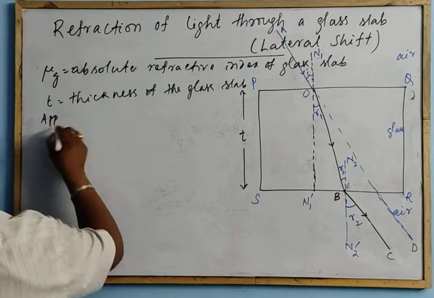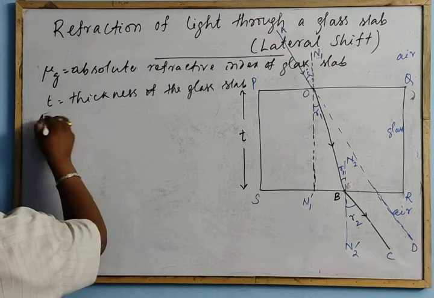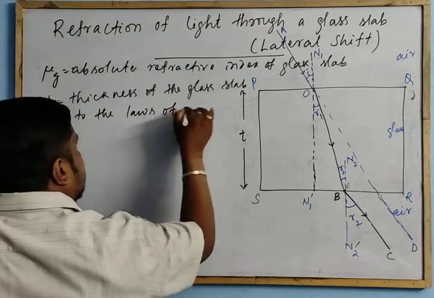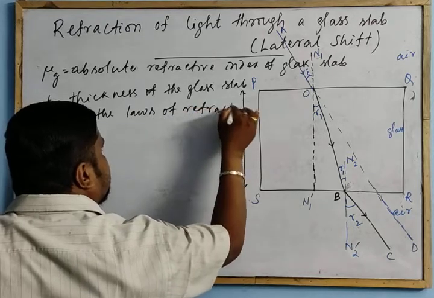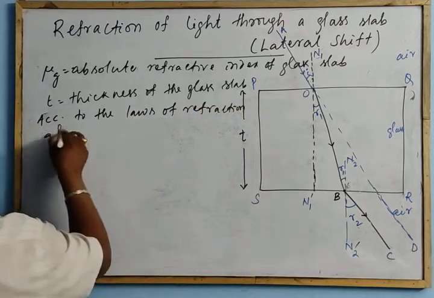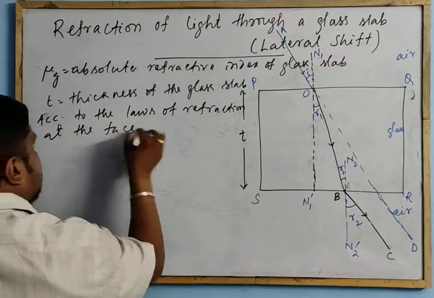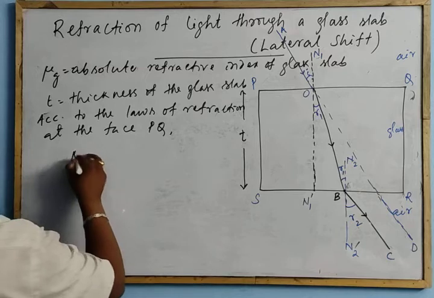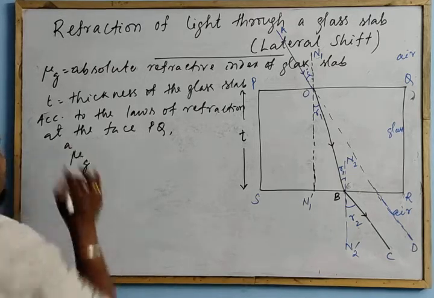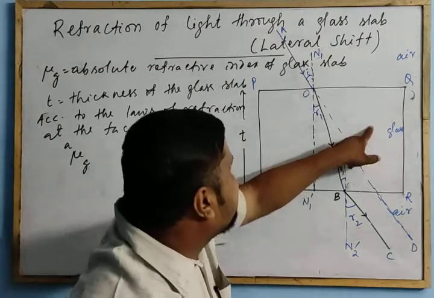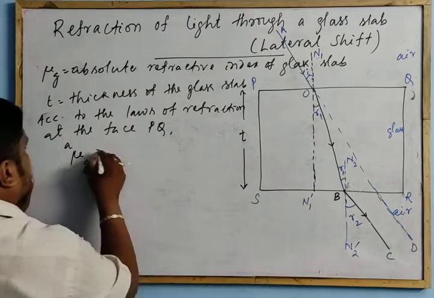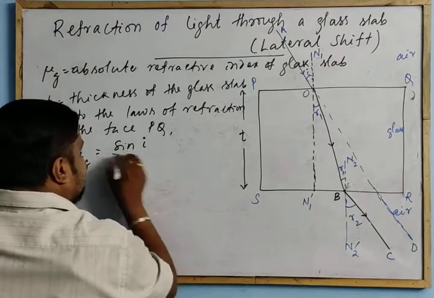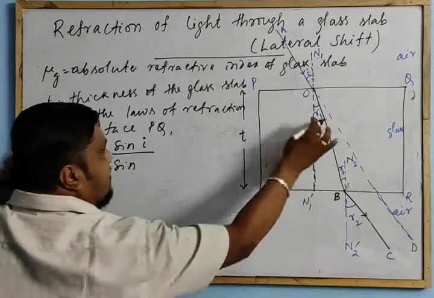Apply the laws of refraction at the face PQ. The refractive index of glass with respect to air, traveling from air to glass, is equal to sine of angle of incidence I by sine of R1.